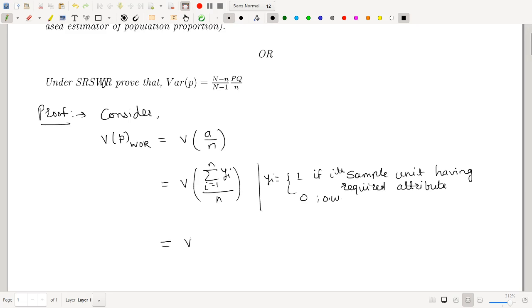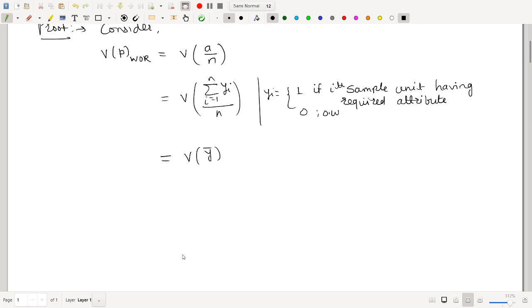This is equal to the variance of y bar, since this is the formula for small y bar, summation yi upon small n. And we already obtained the variance of y bar under WOR as capital N minus small n upon capital N minus 1, sigma square by small n. Denote this as equation number 1. So here find out sigma square and put it in equation number 1. Then we will get the variance of p under WOR.